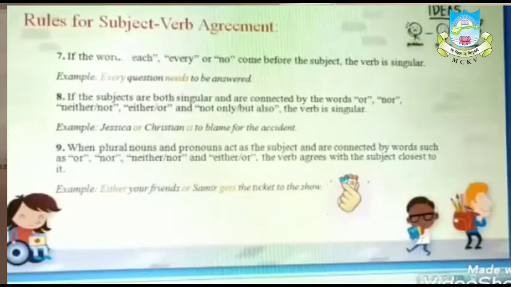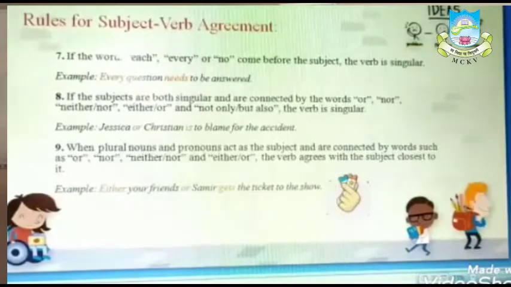Now, see this example. The farmer or his sons plow the fields. I repeat, the farmer or his sons plow the fields. Over here, see, what is the subject close to the verb? It is sons.